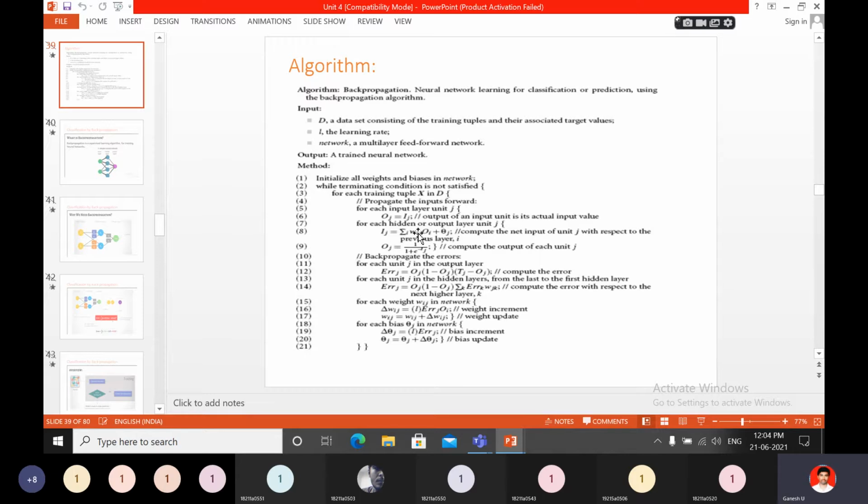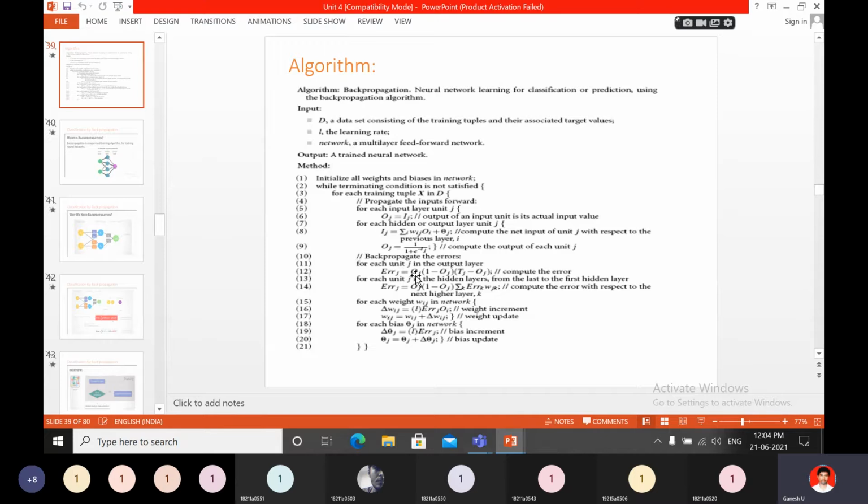Okay, here just simple. The weights we will find out, so that is the input value. We will find out the net input and compute the output of each unit. So output we have to find out by using 1 by 1 plus e power minus Ij, I suffix j. Note the mistake given in the algorithm: it is e power minus Ij. So all the inputs, weights and output values are there; the combination, plus theta j, this entire thing is given as I suffix j. So 1 by 1 plus e power minus Ij, this value is nothing but the Oj.